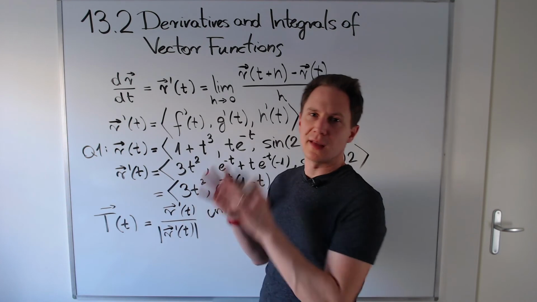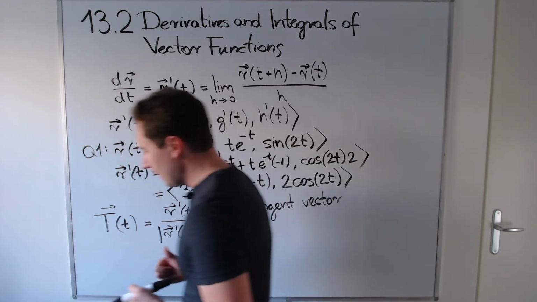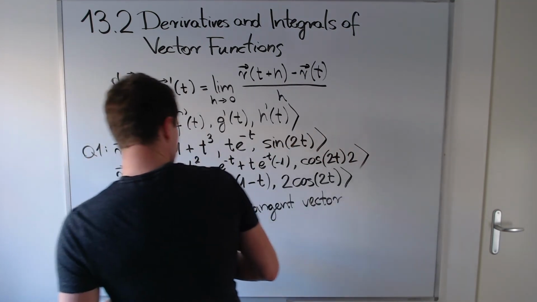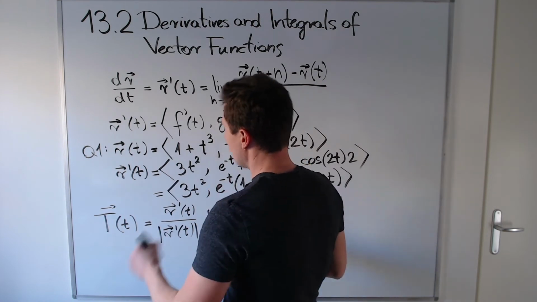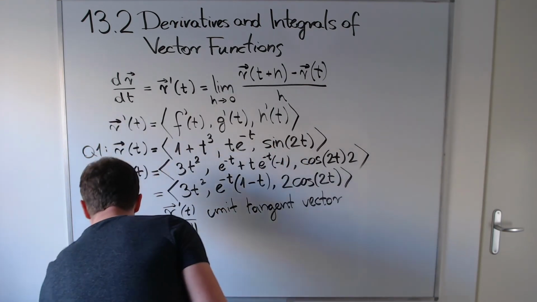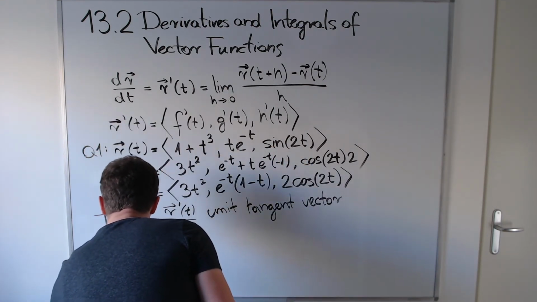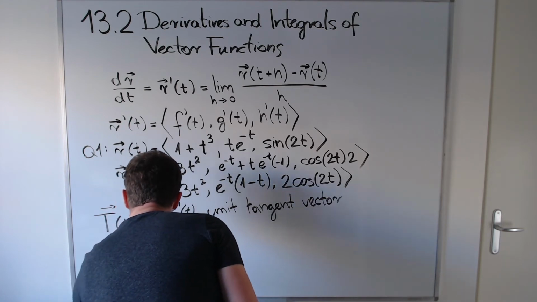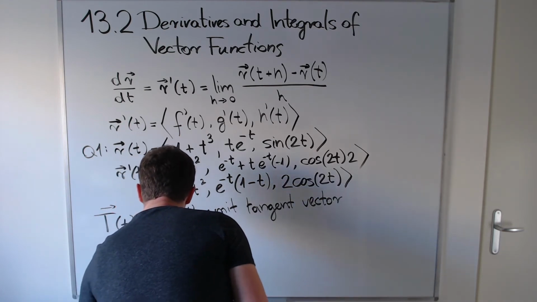All these identities can be found in the textbook. And then just to say a few words about integration, that's quite similar. Integrating a vector function is again done by component.